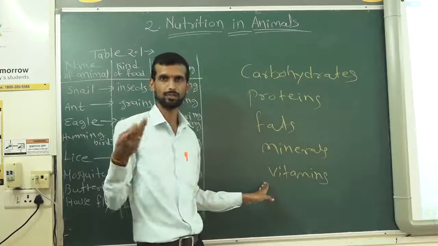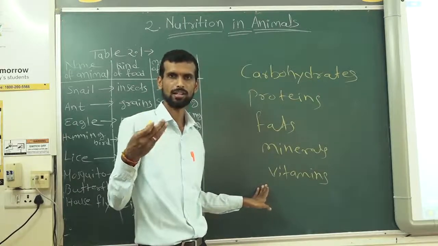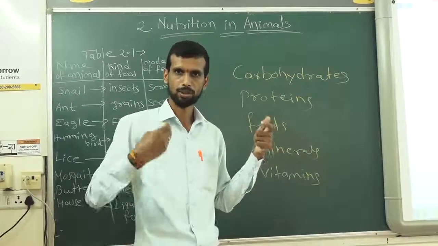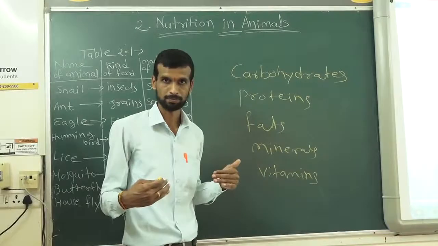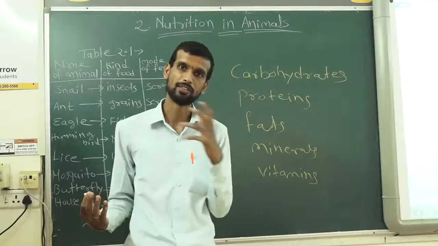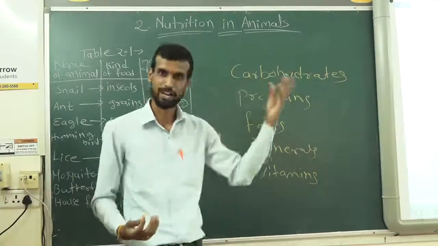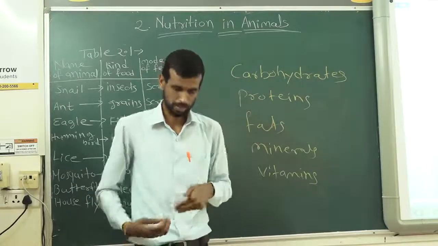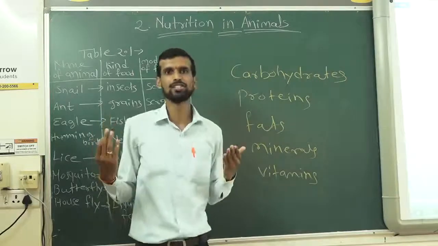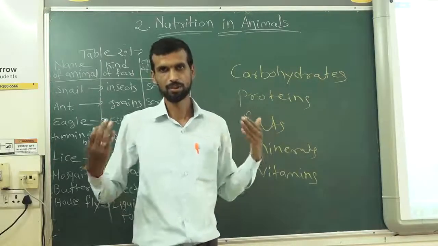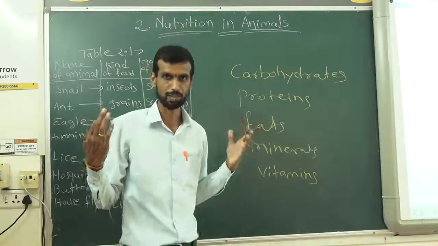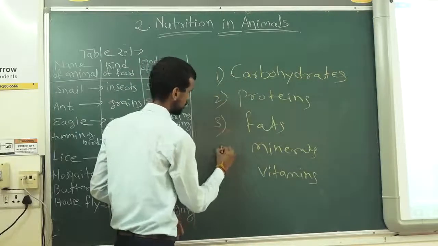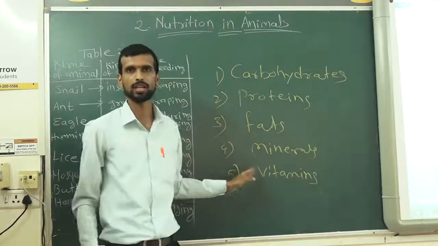Along with this, we require water and roughage, undigestible material, fibers, which help us to remove the waste from the body. Many times on television there are advertisements: the biscuit is rich in fiber. That fiber is not giving any nutrient to us, but it helps to clean our digestive system. It cleans your abdomen, and you feel fresh. But these 5 are the important nutrients which we require.